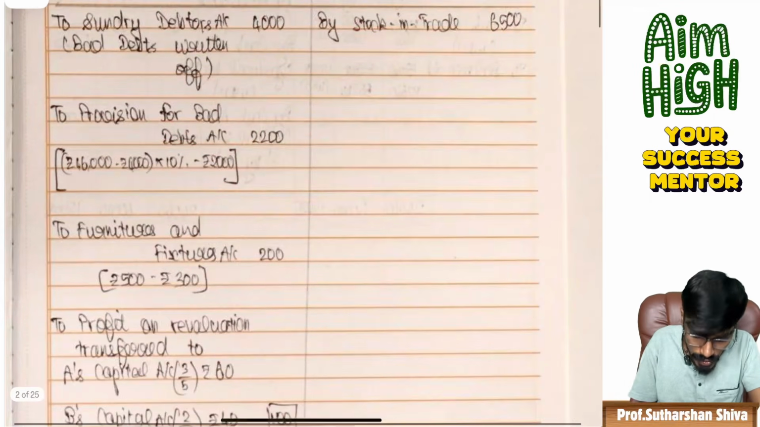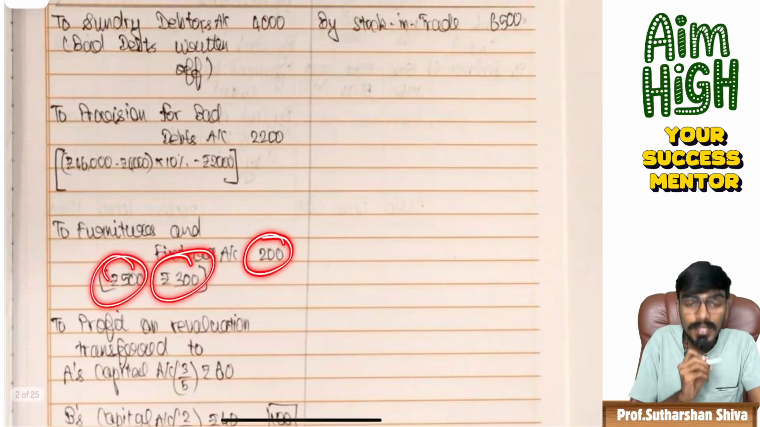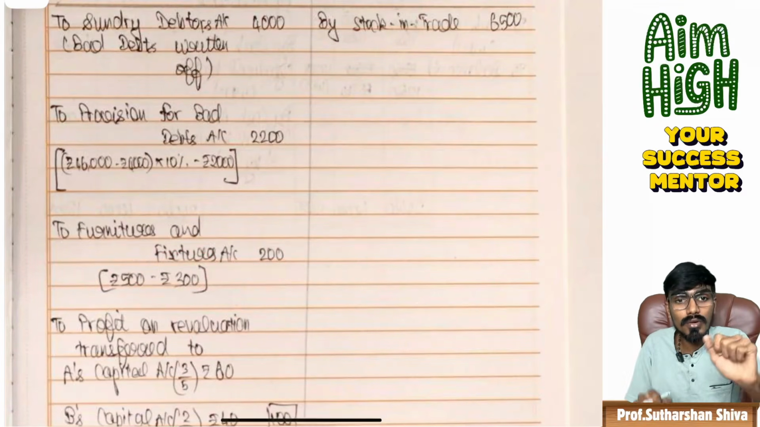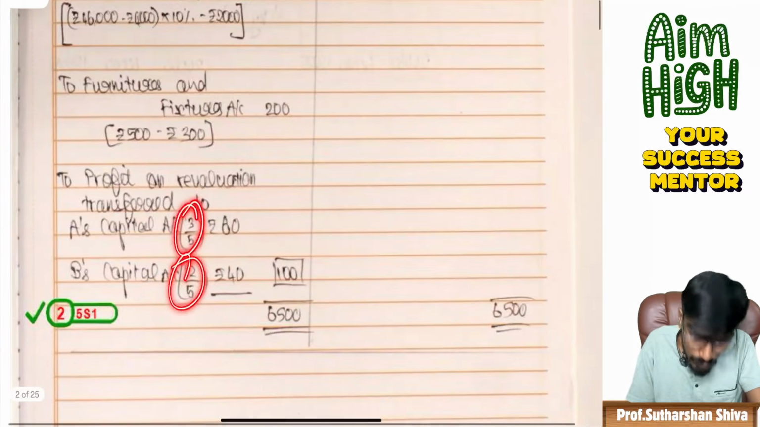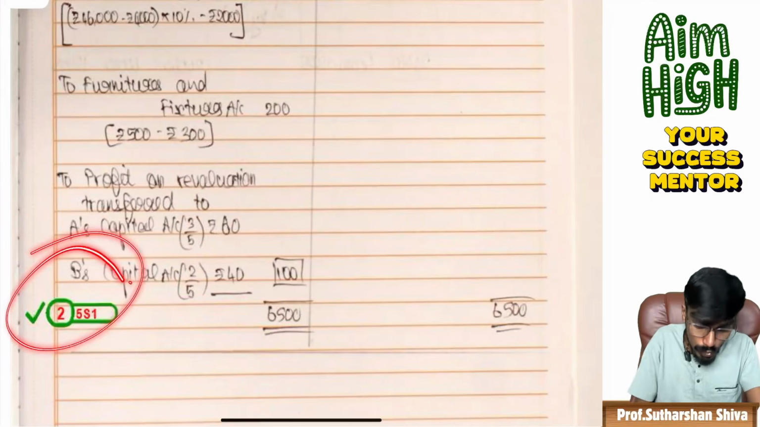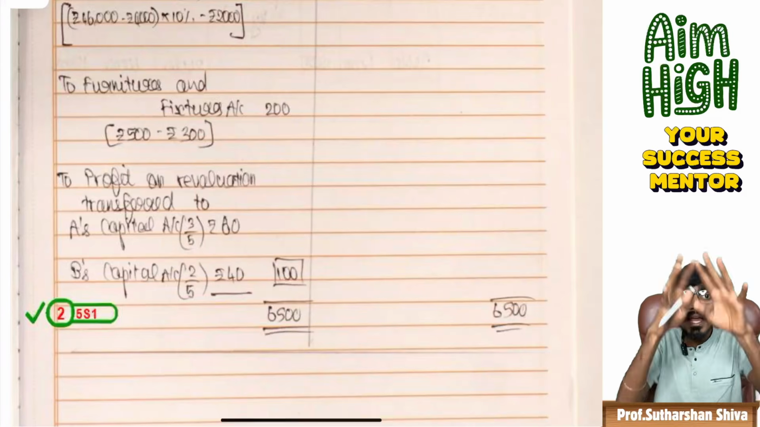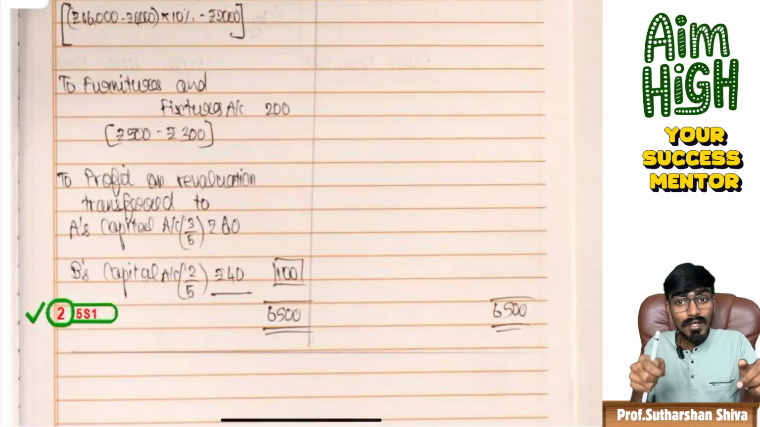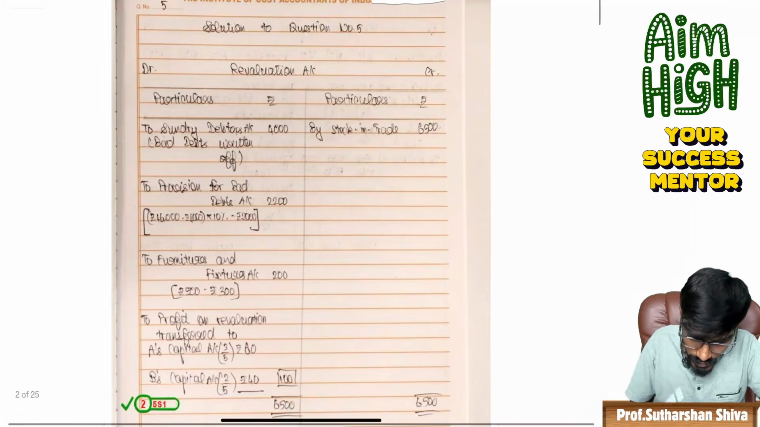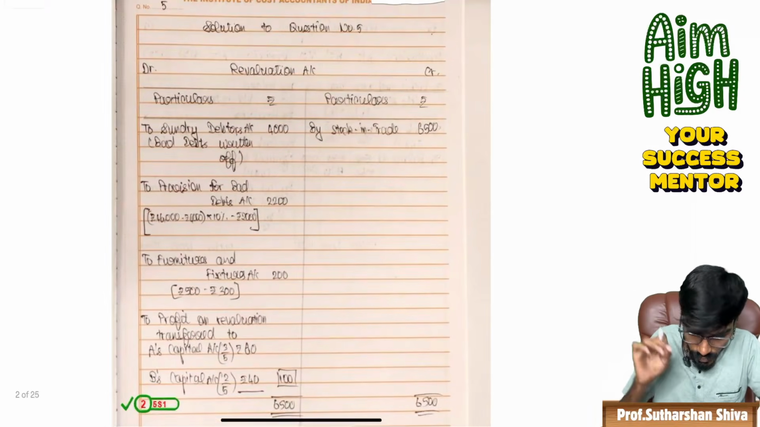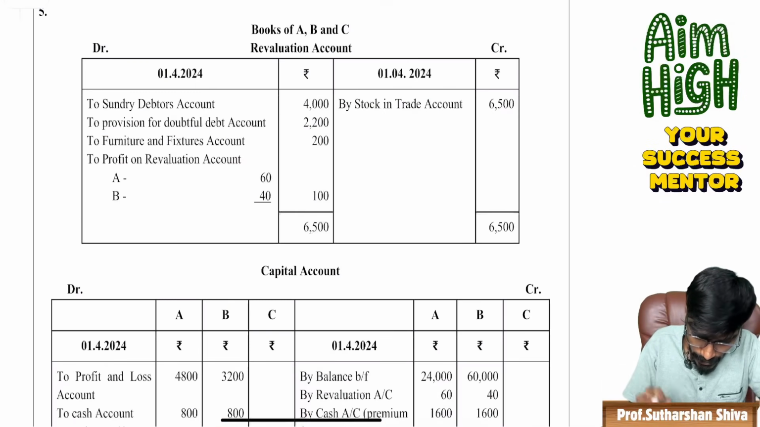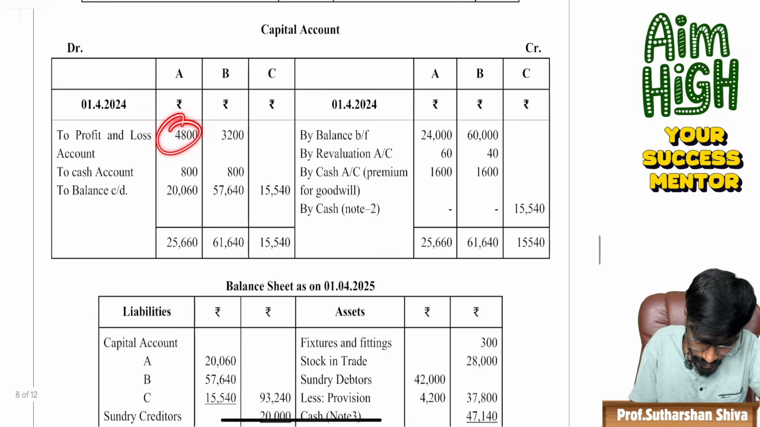How did you get 200? From 500 you deducted 300, so that you got 200. That you should write. And this 3 by 5 and 2 by 5 perspective you should write. Then only the 2 marks will be there. Otherwise, they will give you only 1 mark or even 0.5 mark. Don't argue, 'Sir, I have written everything.' You have written everything, but where is the working? The working is not there. They have given 2 marks. Now come to the partners' capital. 4,800, 3,200.